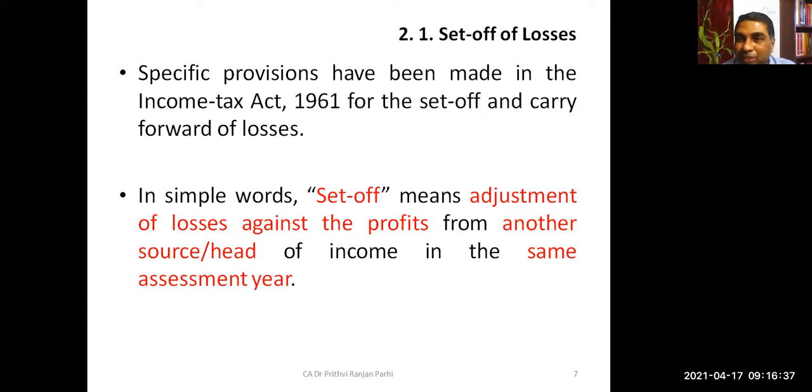Here also provisions are like this. First setup will be made. Setup may be inter-source setup or maybe inter-head setup. Setup means adjustment of losses against the profits of another source or head. But it is in the same assessment year. If you are adjusting in the same assessment year, then that is called setup.